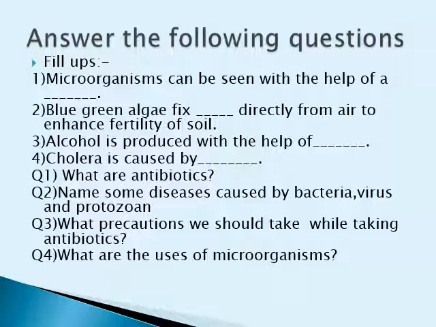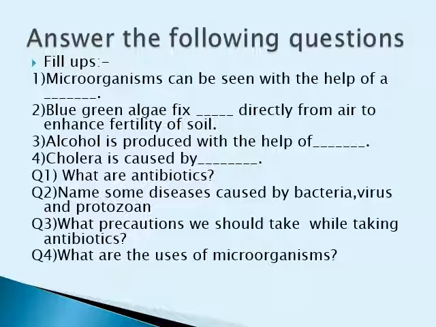What are the uses of microorganisms? Now there are various microorganisms which can be used. They help in the production of curd and bread, as we have already discussed. They help in the production of alcohol, wine, and acetic acid, that is called vinegar.